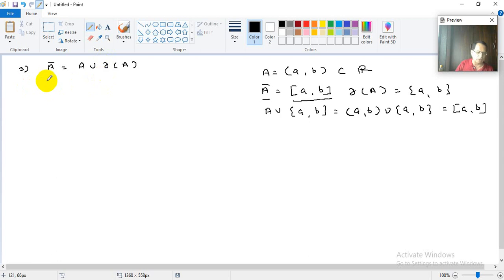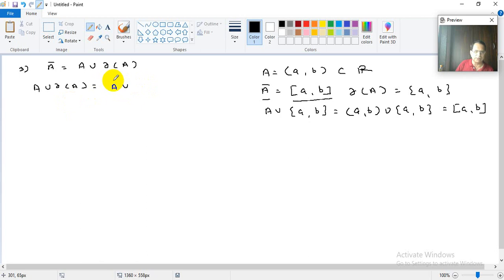Okay, so now we will think of A union boundary of A. As proved in the previous result, the boundary of A is A bar intersection X minus A bar.